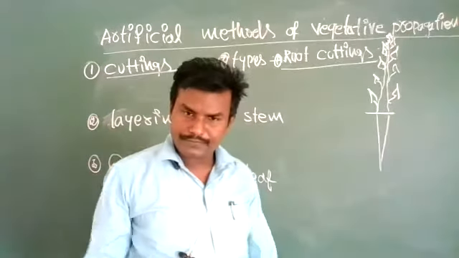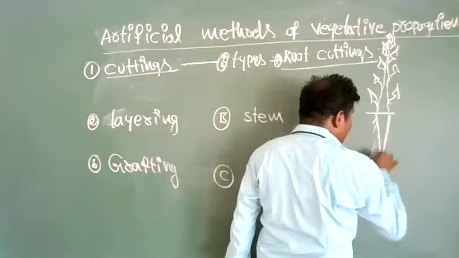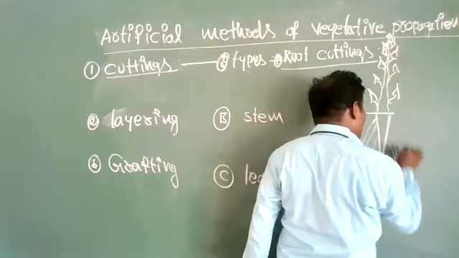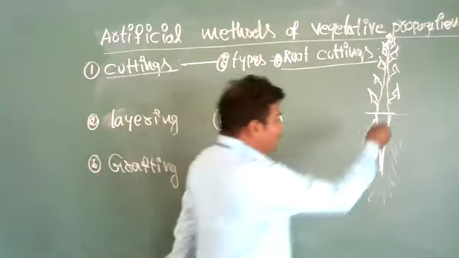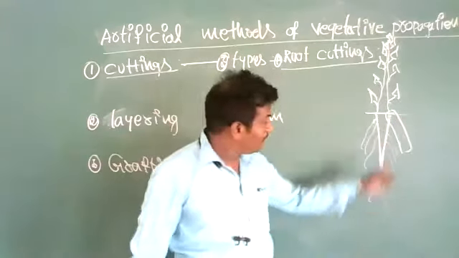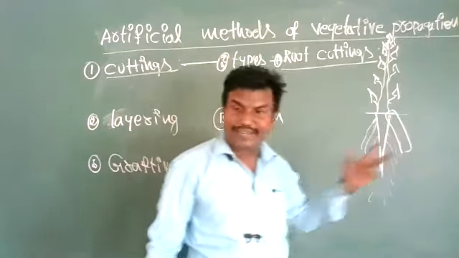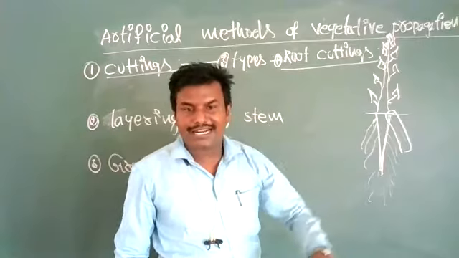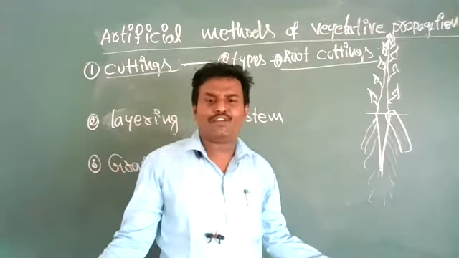Leaflets will be there. See, this is the main root, the primary root. It gives rise to several other roots. These are called secondary roots. Our heading is root cuttings. If this part of the root is cut, whatever lateral root is raised, that cut part, if we keep it in damp, moist soil, will grow as a new individual plant.